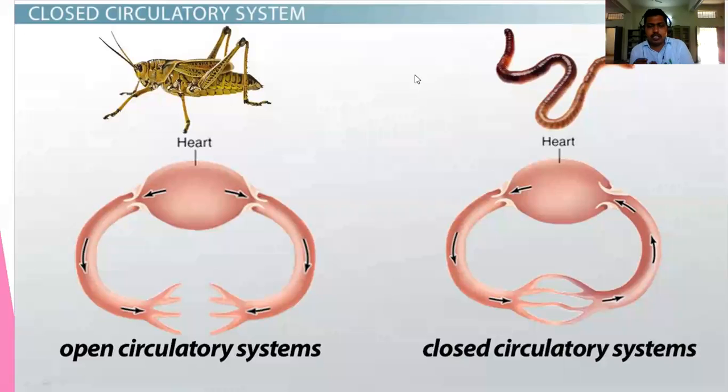These excretory products and carbon dioxide will enter into the blood, and from there the blood is passed to the heart again. So here it is a closed circulation.